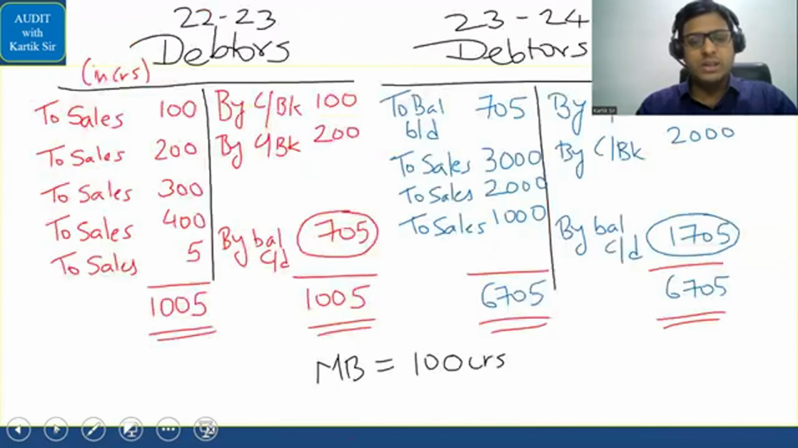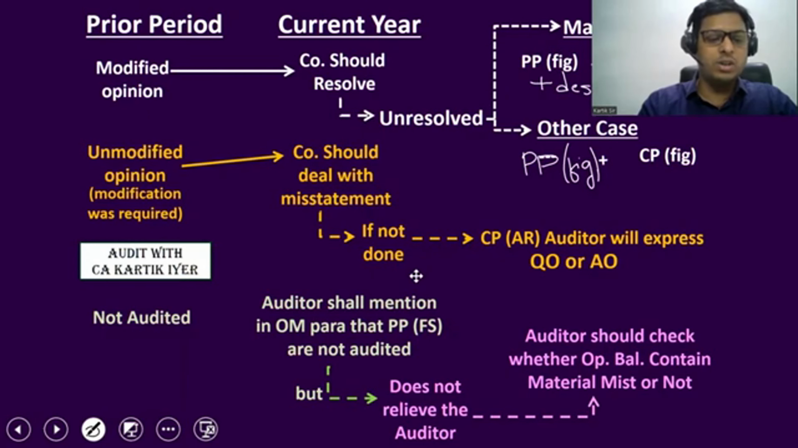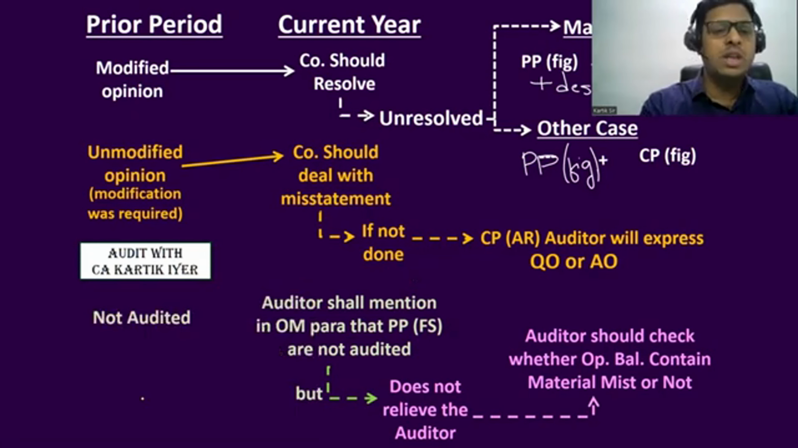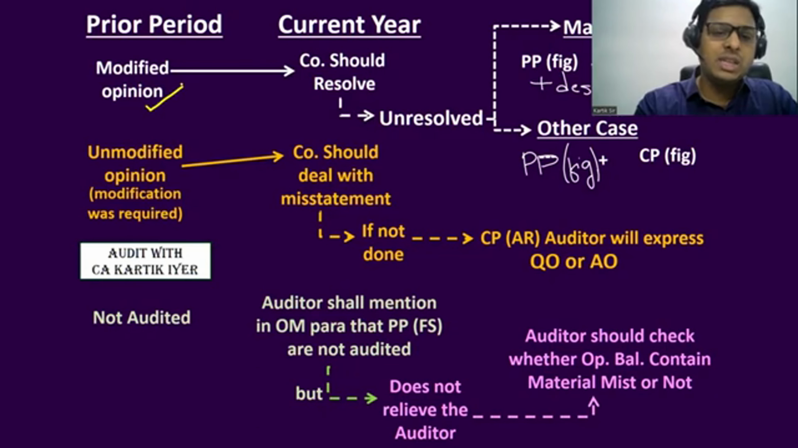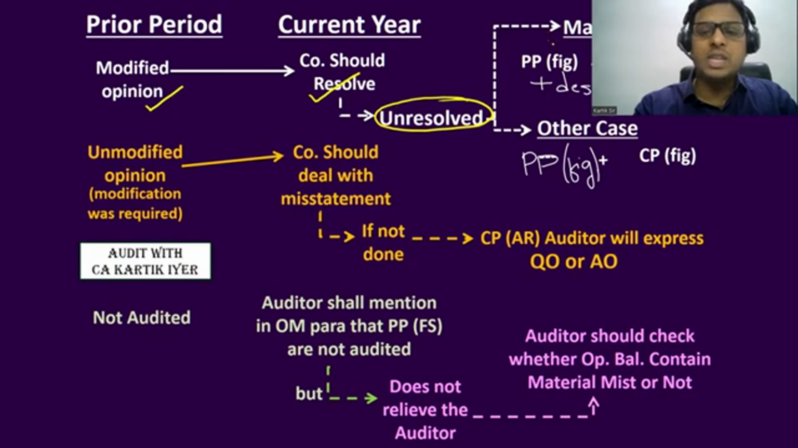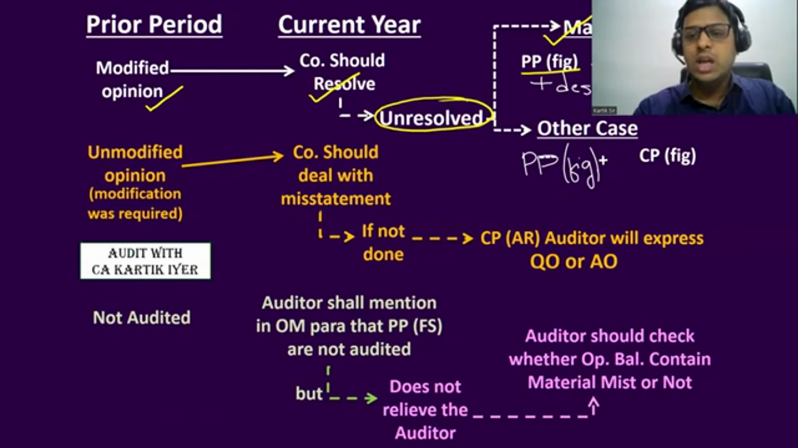I've given this example to you in the class, and now we'll do this part here, so I hope you will be able to recollect and remember. Please see here. First of all, whenever in the prior period the auditor had given a modified opinion, and in this year the company should have resolved that matter, but the matter is not resolved by the company, it is unresolved, and the matter is material, the auditor will mention the prior period figures along with the current period figures, along with the description of the matter.